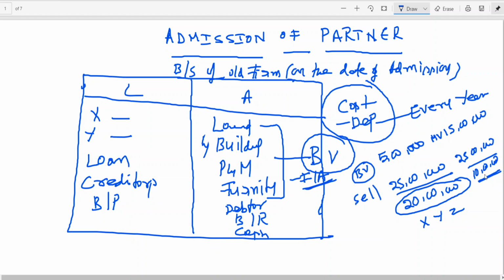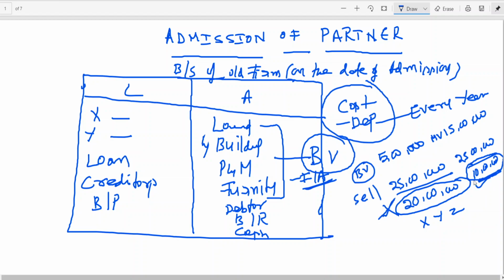Now, if you are in the position of X and Y, which profit do you want to distribute? Option A 20 lakhs, option B 10 lakhs. From whose point of view? X and Y. Obviously, it is clear which one you want and which one you don't want to distribute.